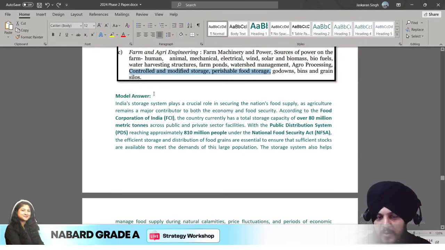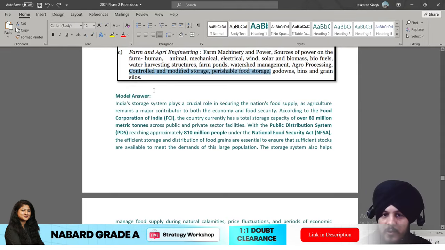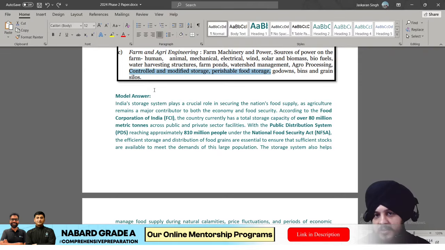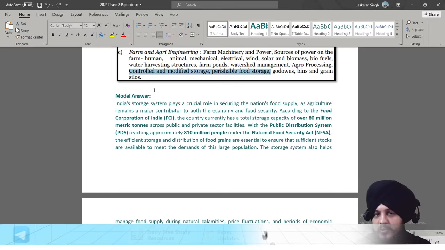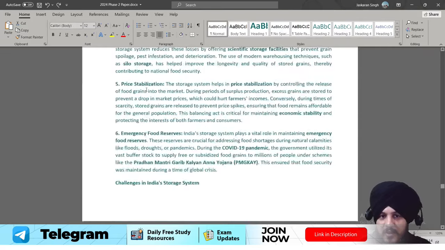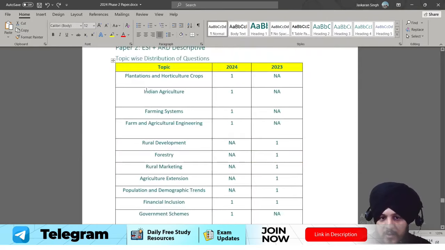Now, as I told you, the intent behind this session is not to provide you knowledge about what horticulture is, what the storage system is, and that sort of thing. The only intent is how you can structure the information, what the difficulty level of the question is, and what the source of the question is. Fine. So I think we have covered that in a precise and holistic manner.